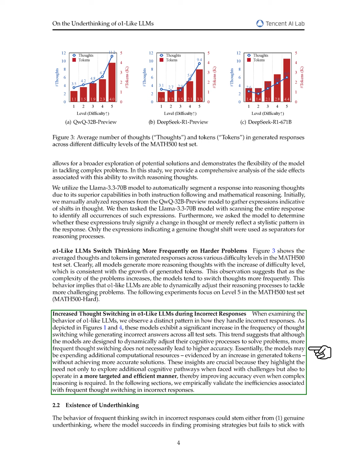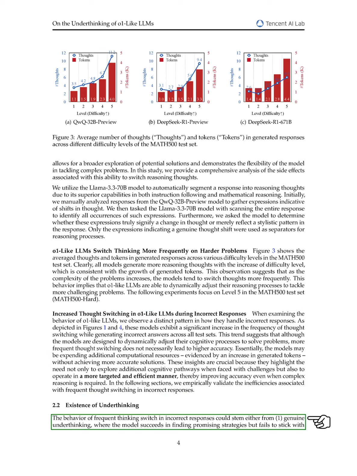This indicates that while the models adjust their cognitive processes to solve problems, more frequent thought switching does not necessarily improve accuracy. They may be using more computational resources without achieving better solutions. This highlights the importance of exploring cognitive pathways efficiently to enhance accuracy, even in complex reasoning tasks. We also considered the possibility of underthinking in these models. Frequent thought switching and incorrect responses could arise from either genuine underthinking, where the model finds good strategies but fails to follow through, or from a lack of understanding, leading it to explore ineffective approaches.